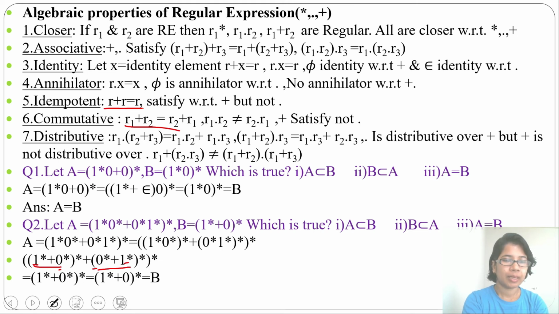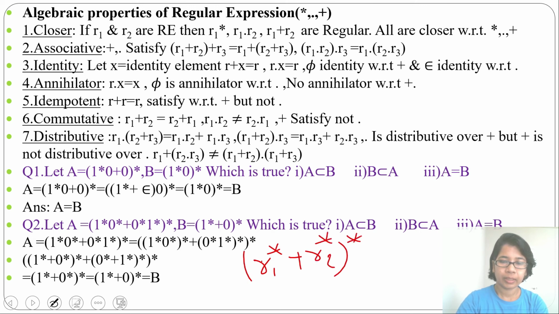And R + R equals R, so 1* + 0* equals 0* + 1*, both are the same. So rather than writing two times, you can write just one time: (R1* + R2*)* equals (R1 + R2*)*. So in place of this you can write this, and this is nothing but our B. So A equal to B.